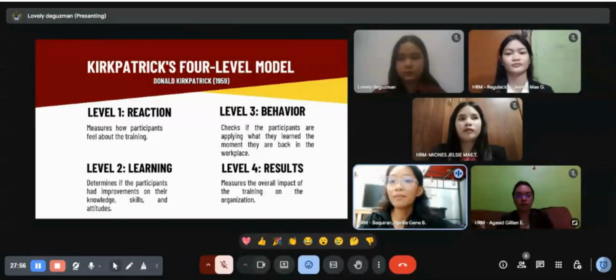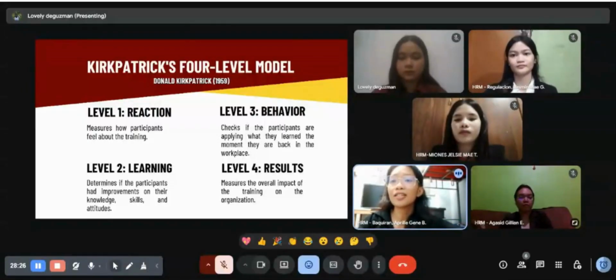Third level is the behavior. This stage assesses how well participants are using their newly acquired knowledge once they return to their jobs. To put it in another way, it examines if the training actually altered the way people perform their duties. Typically, performance evaluations, observations, and feedback from supervisors and coworkers are used to gauge behavior.